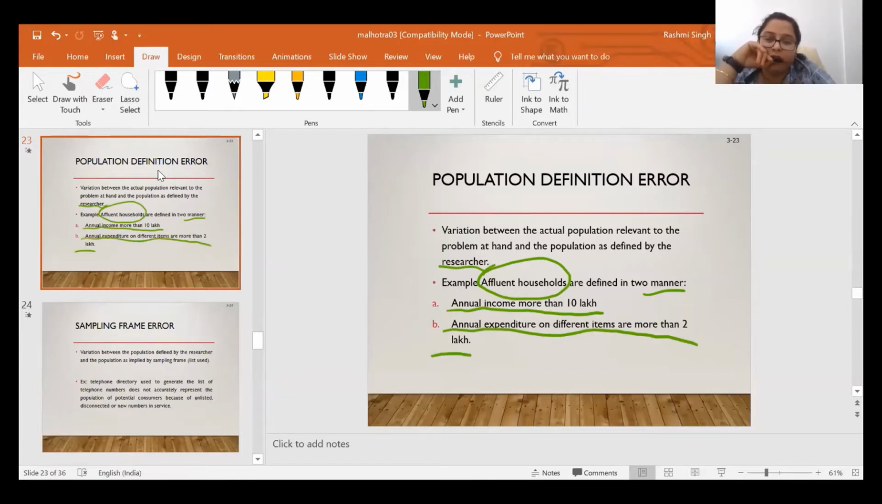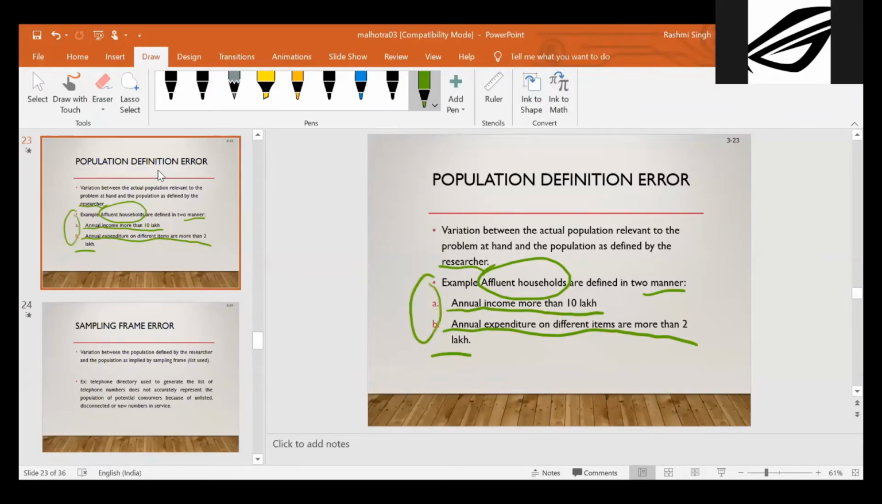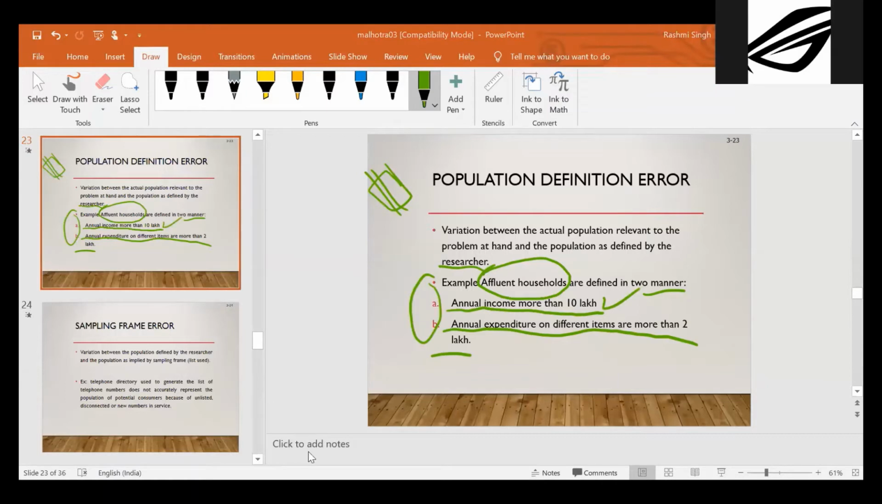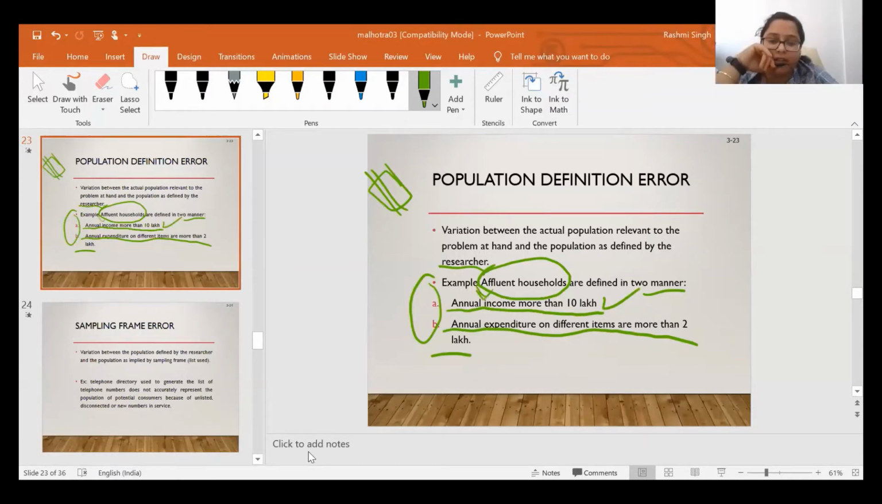So for the same population, for this affluent household, there are two different definitions. Suppose I am conducting some study which is based on income. My problem definition error: this affluent household is defined in two different terms, that is annual income and annual expenditure. Suppose I am conducting some study and my objective of my research is